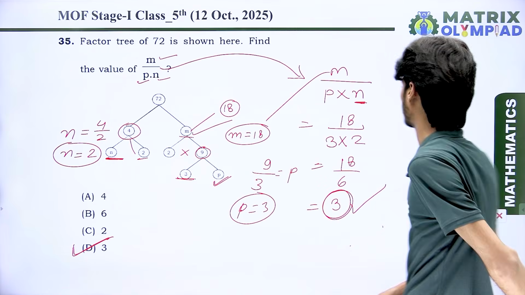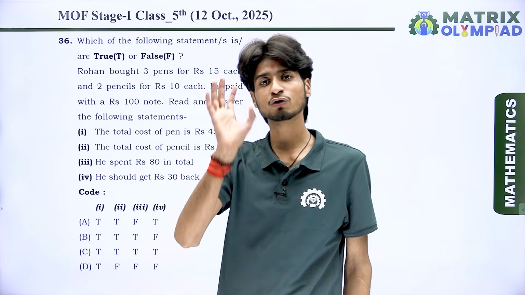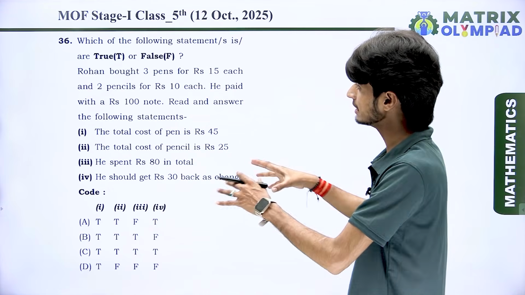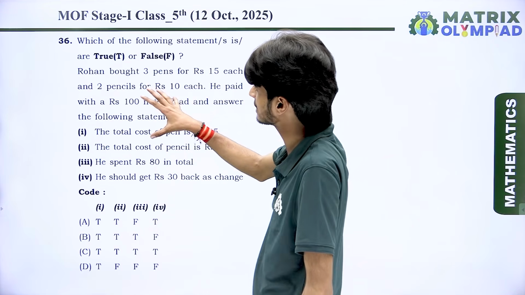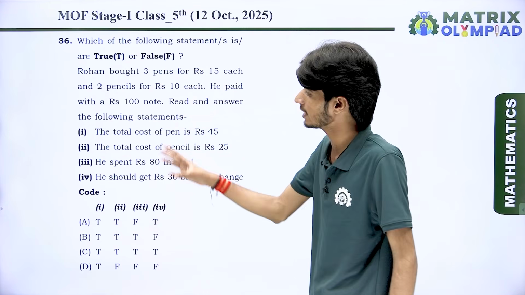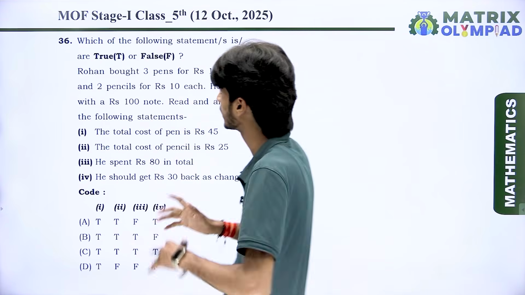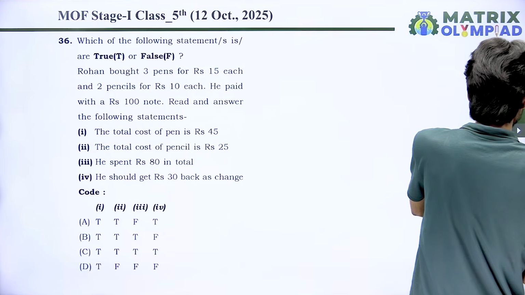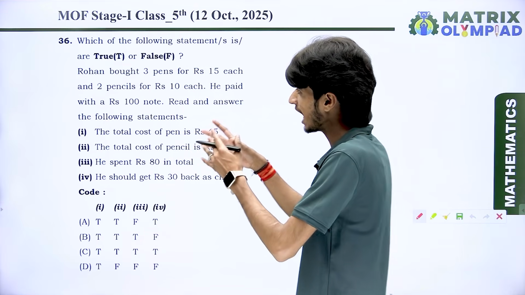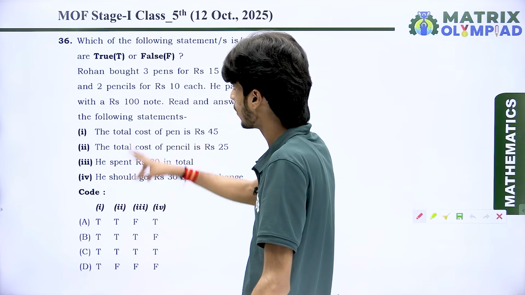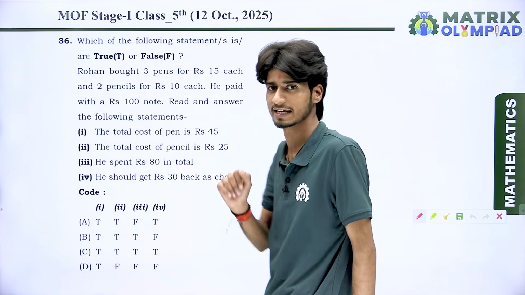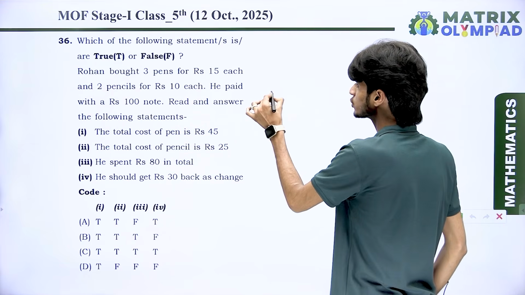Let's come to the next question, everyone. Next we have question number 36, and in this question, first of all we face a paragraph, and after that we discuss all those statements, whether they are true or not. According to the paragraph, a boy Rohan bought 3 pens for rupees 15 each. It means the cost of pens is equal to,